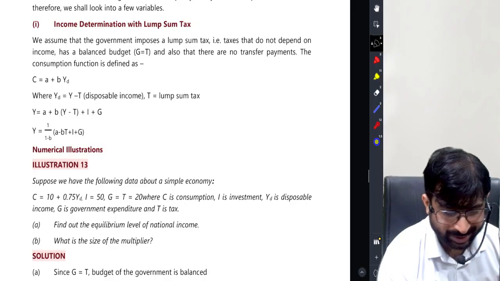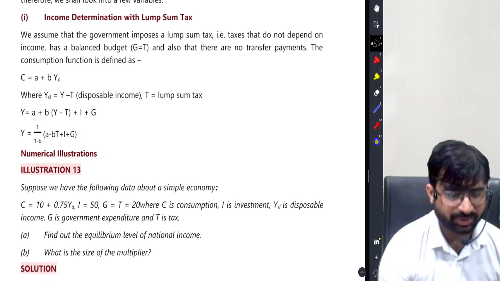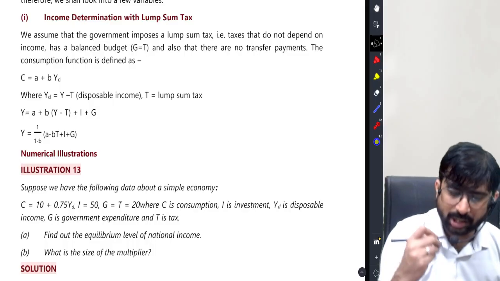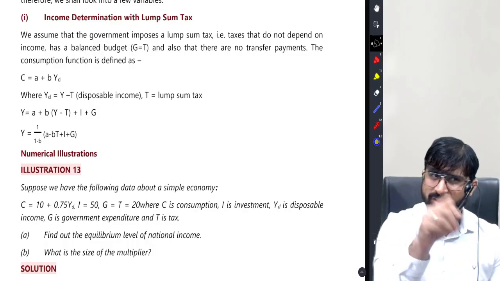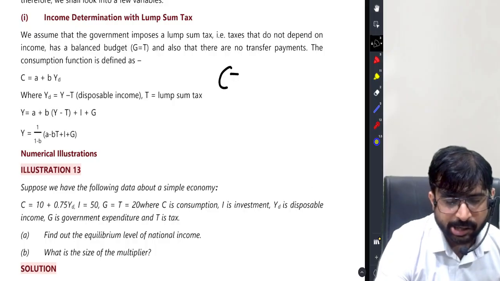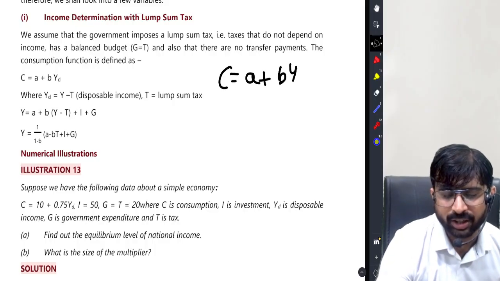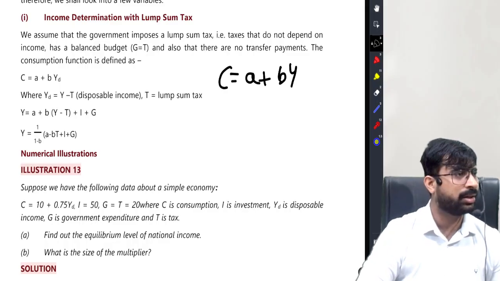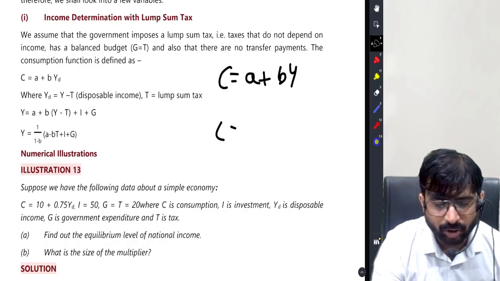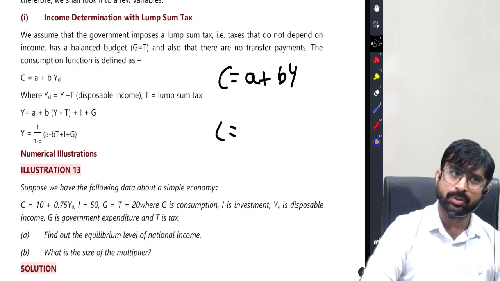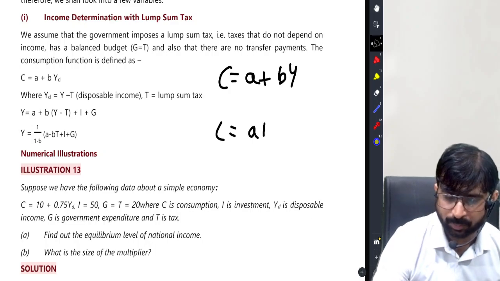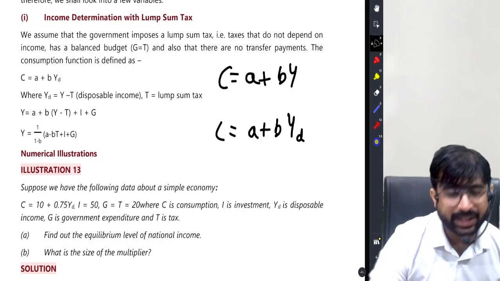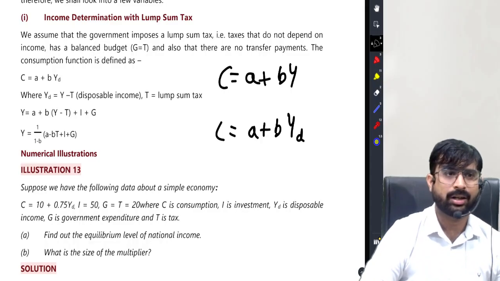Now, there happens to be a change, friends. Since the government is here now, earlier your consumption function used to be what? C equal to A plus BY. Now it's changing a little bit. Government is going to charge taxes from you, so C is not equal to A plus BY, it is A plus B YD. What is YD?